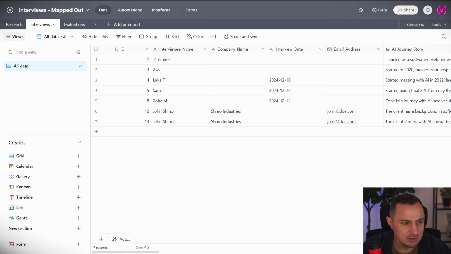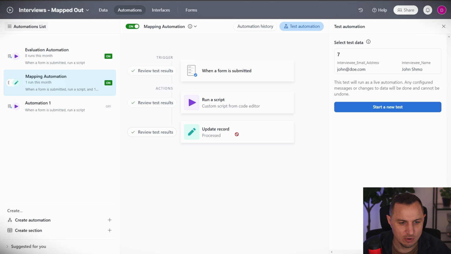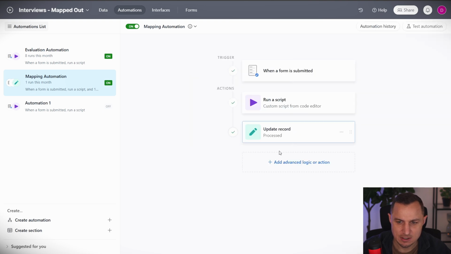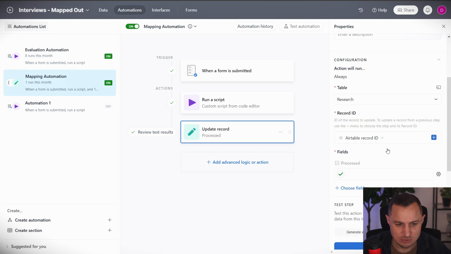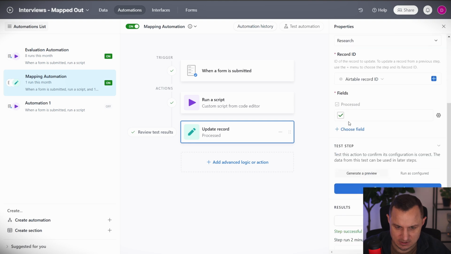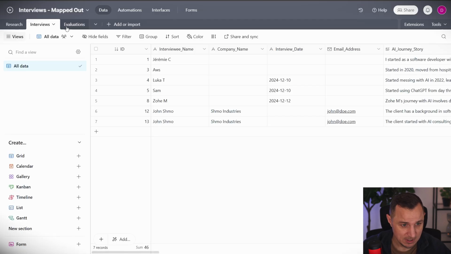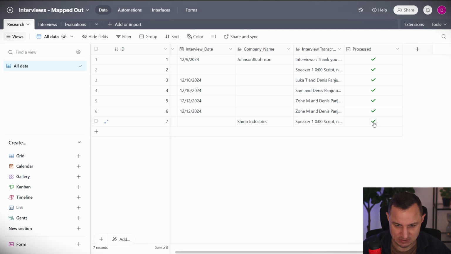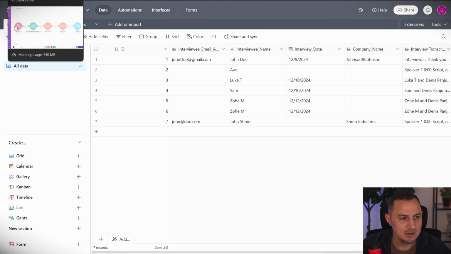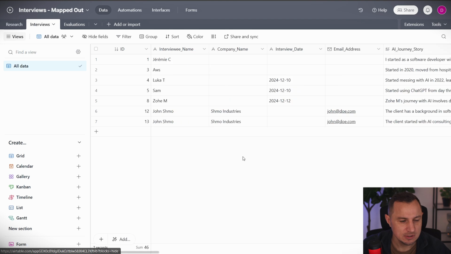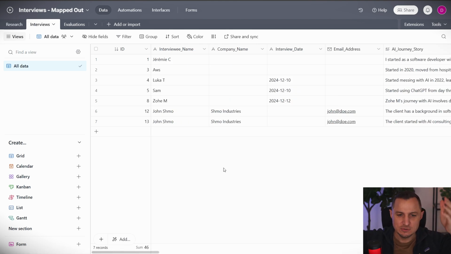Now you could obviously do one last thing, and that's in the automation where you also update a record where you say, okay, you know what, once all of this automation is done, or once this script ran, I want to update the record where I say inside of the research table, I say the field is processed. So that would be in here. This process checkbox is triggered once the automation is done. Okay, once it did it for John Schmo, okay, or John Doe Schmo. All right, so now with that, you know how to create an automation that takes a large transcript and then puts it into the right columns.